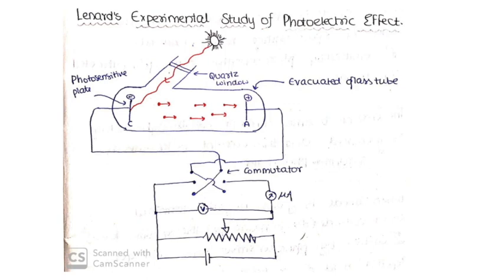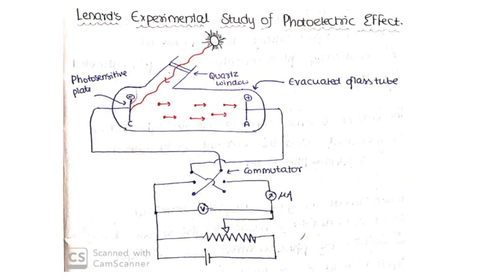When the key is open, it means that the circuit is not completed, right? And no current is flowing through the circuit. And when light is incident on this cathode, we can perceive a small current in the microammeter right here. And current is measured even though the voltage is zero here.